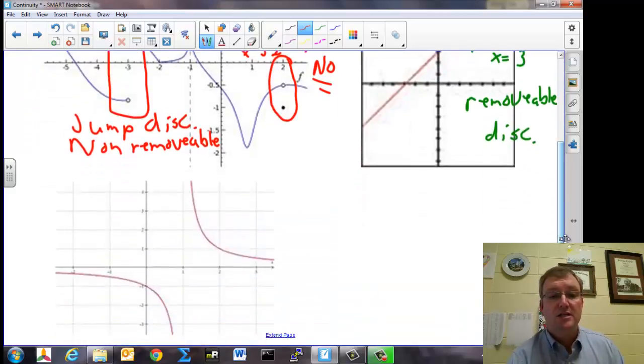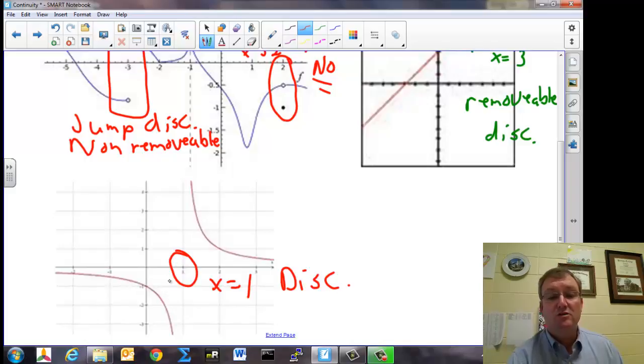All right, let's look at this last picture down here. And when you look at it, do you see any points of discontinuity? Do you see any places where the function does something strange? Again, I would expect your answer to be right around this point, x equals 1. There is a point of discontinuity. And that's because the function value is not defined, for one thing, and the limit does not exist.